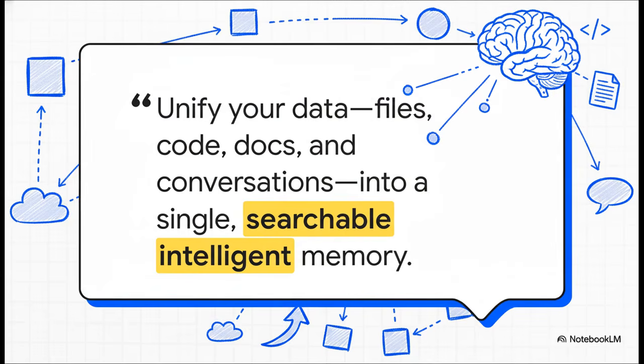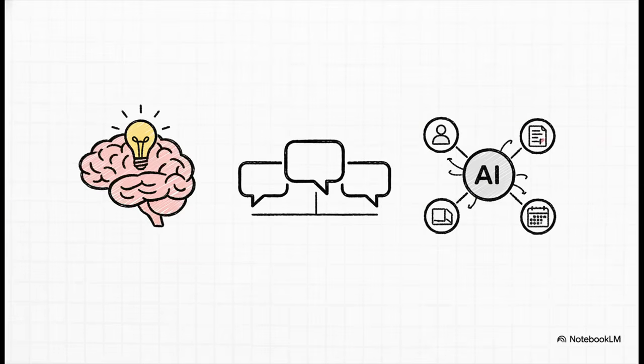This quote right here really nails the ultimate vision. It's about breaking down all those silos. Your files, your code, your meeting notes, your chat logs, everything gets unified into one single intelligent memory that your AI can tap into at any time. And that's really the big takeaway. When you give your AI a persistent memory, your projects just get smarter, your user experience becomes way more consistent, and your apps become truly context-aware, able to give you help and insights that were just impossible before.